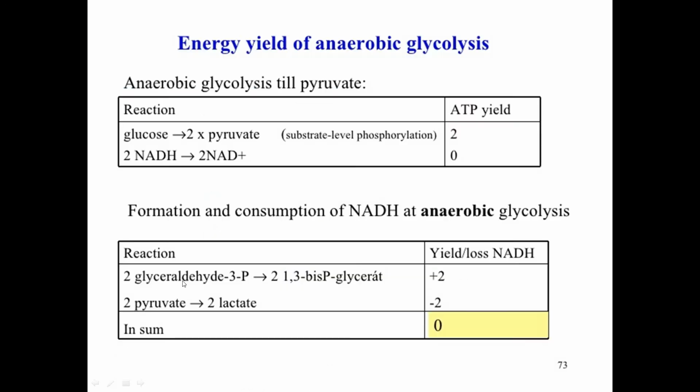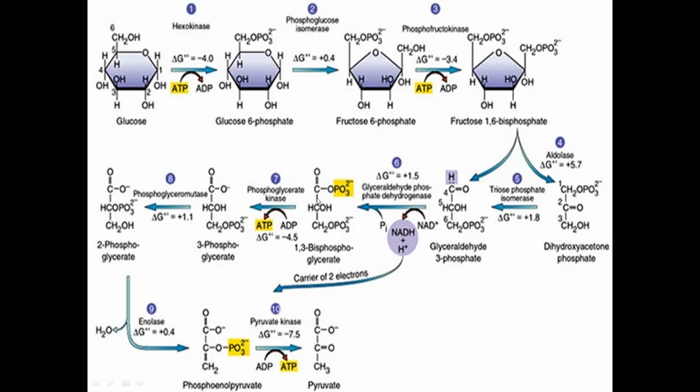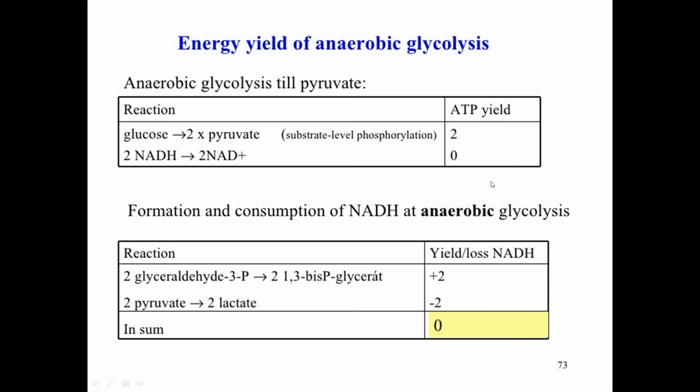In anaerobic glycolysis, the energy yield is 2, because here we synthesize ATP for 2 molecules of trioses, 2, 2, 4, and minus 2 for the preparation process. So totally it's 2 ATP.